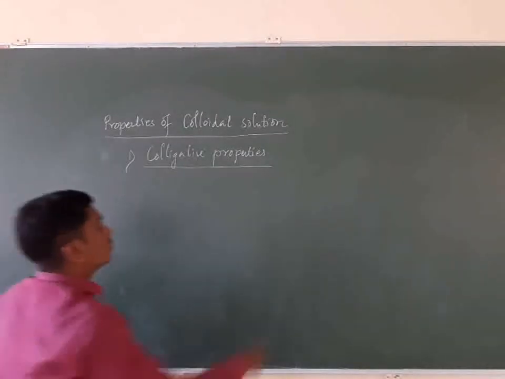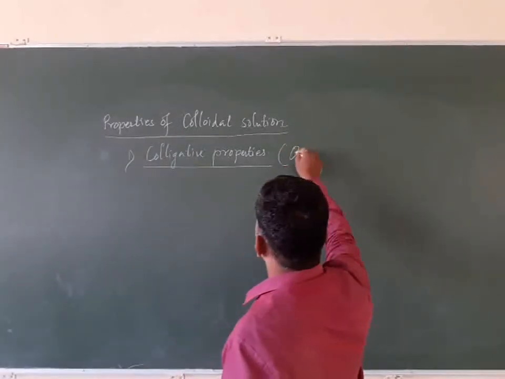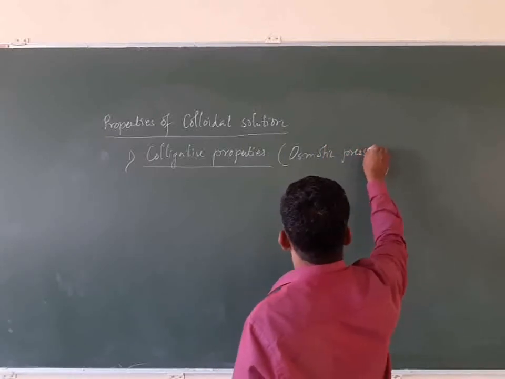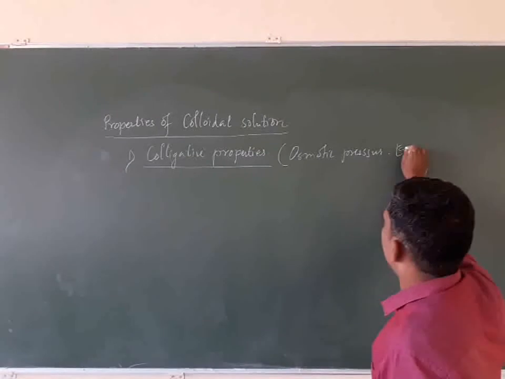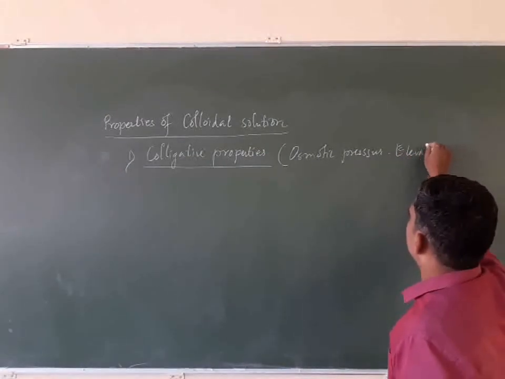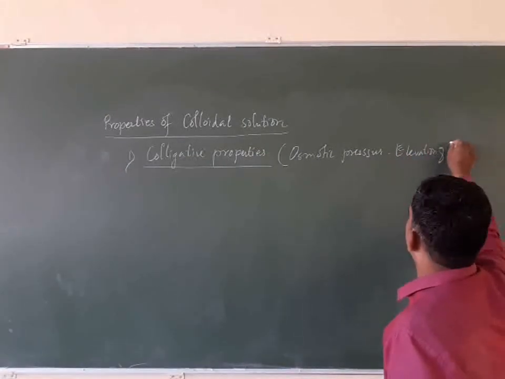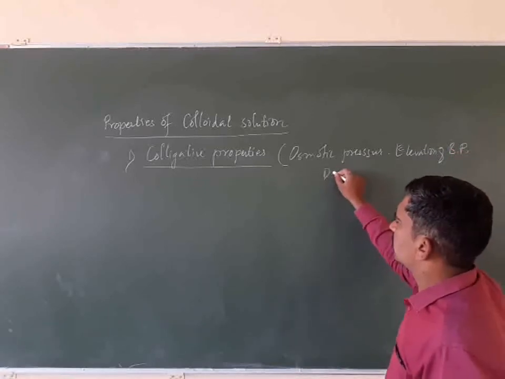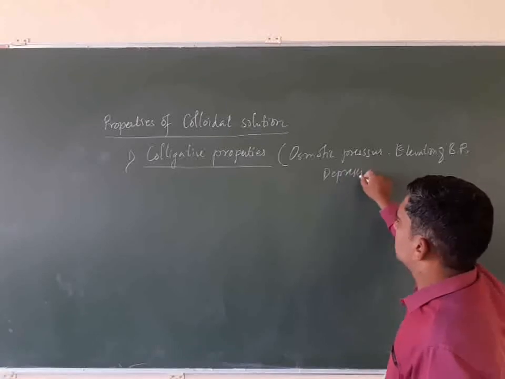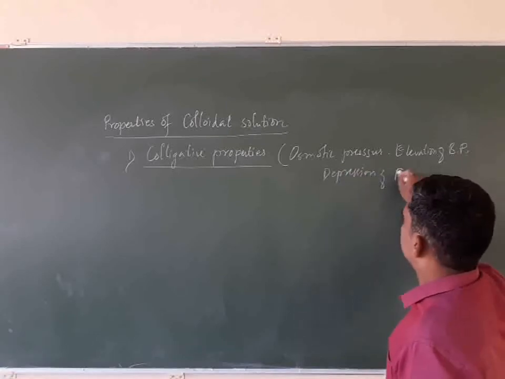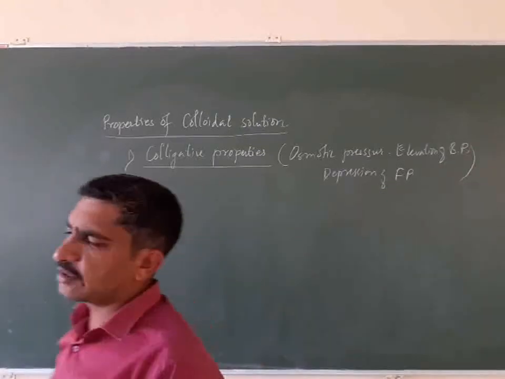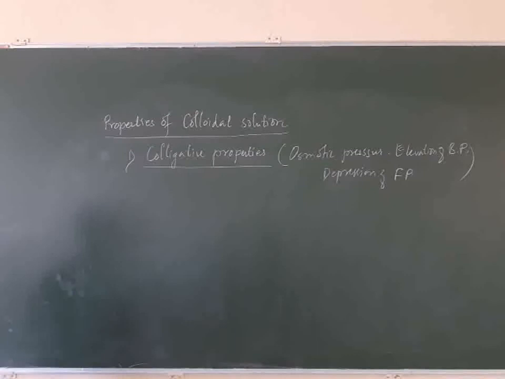Okay, and what are those? We have studied in solutions: osmotic pressure, elevation of boiling point, and depression of freezing point. So these are colligative properties, and another one is lowering of vapor pressure. So these are the colligative properties of solution.